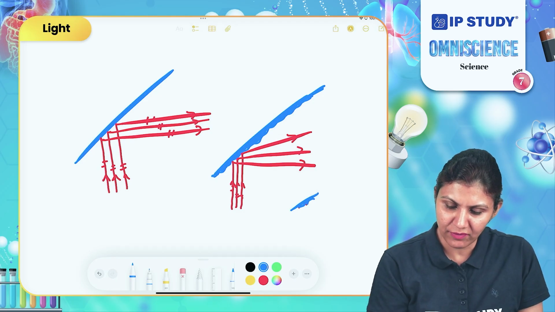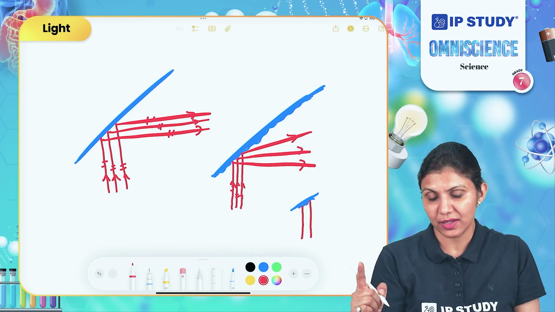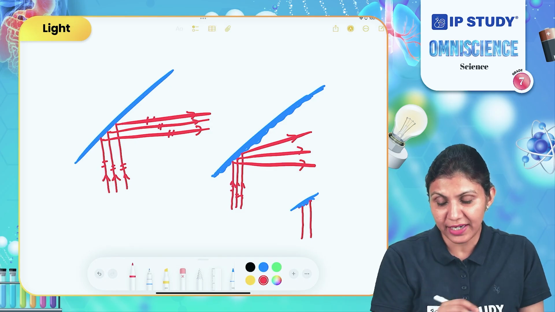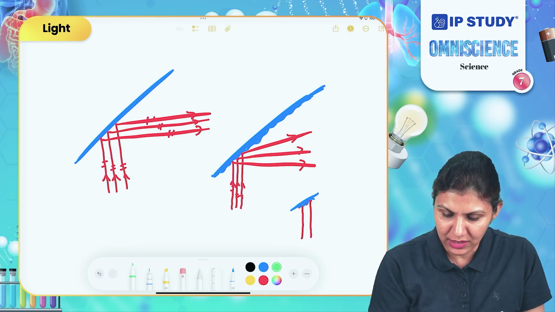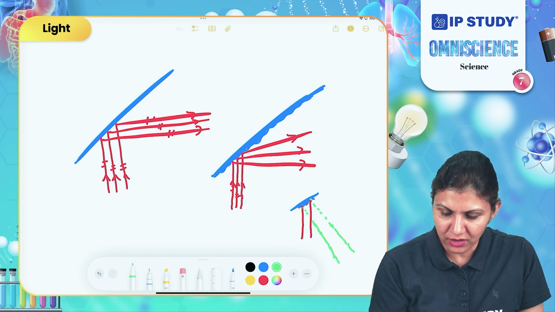So every time a light ray strikes it, it is not striking at the same kind of point, as in the smooth surface. So they make different angles with their normals. If we draw the normals here, you will find the normals are also not parallel with each other.